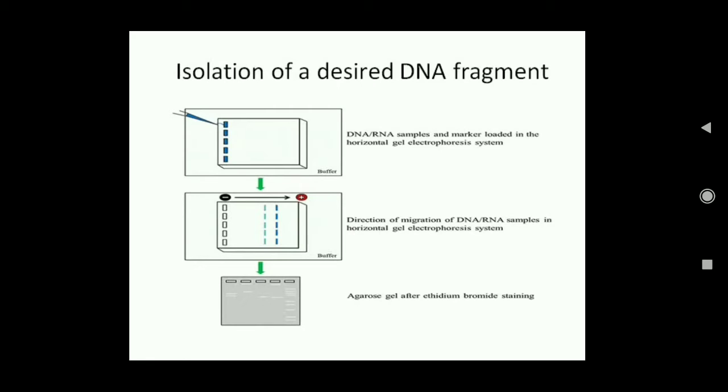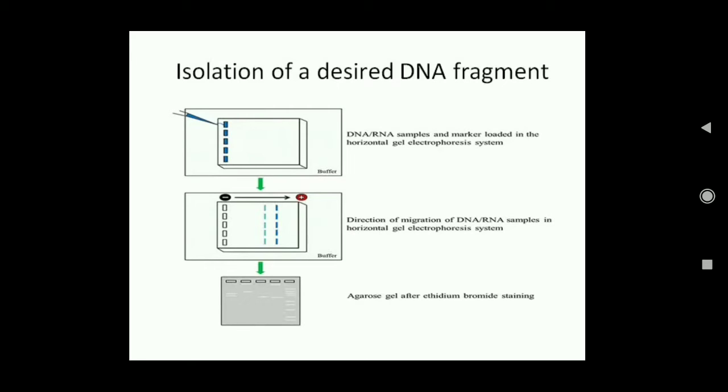Now these fragments will separate out, as you can see here, on the gel based on their length. So if it is smaller, then it will travel further. If it is longer, it will travel less. So accordingly, this will separate out in the gel.